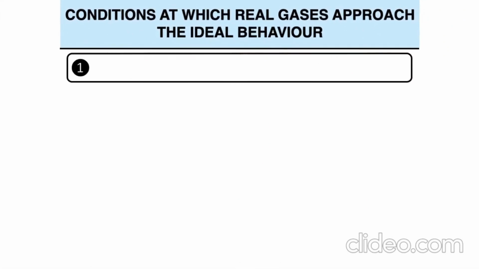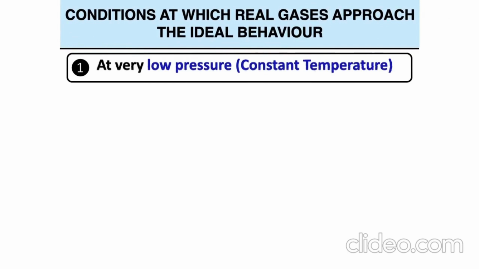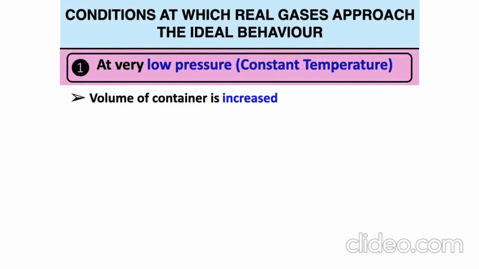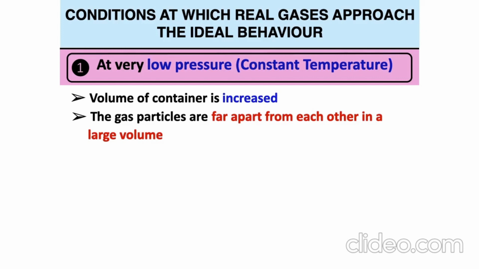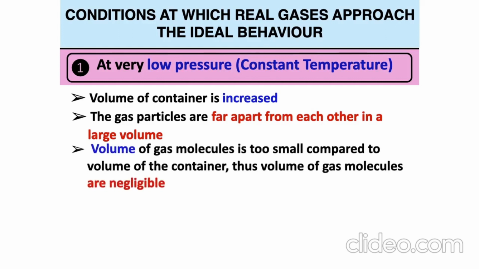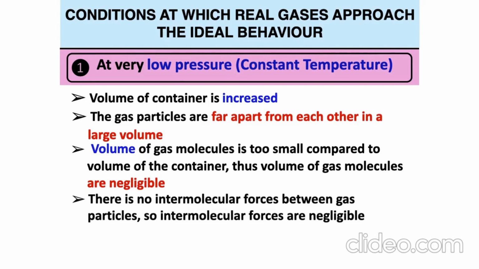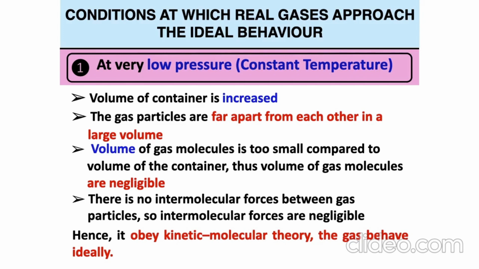Conditions at which real gases approach the ideal behavior. At very low pressure, constant temperature. When the volume of the container is increased, the gas particles are far apart from each other in a large volume. The volume of gas molecules is too small compared to the volume of the container. Thus, the volume of gas molecules is negligible. There are no intermolecular forces between gas particles, so intermolecular forces are negligible. Hence, it obeys kinetic molecular theory and the gas behaves ideally.